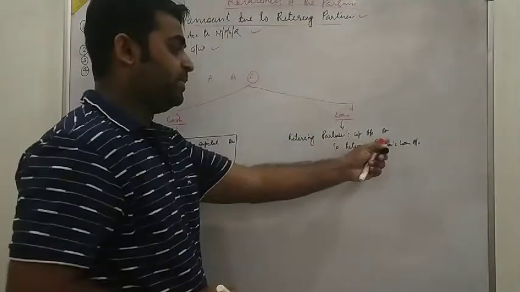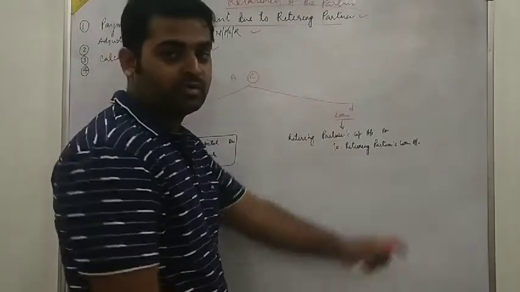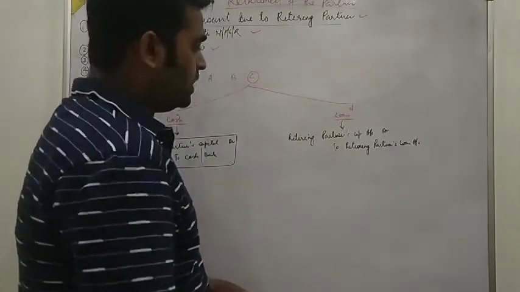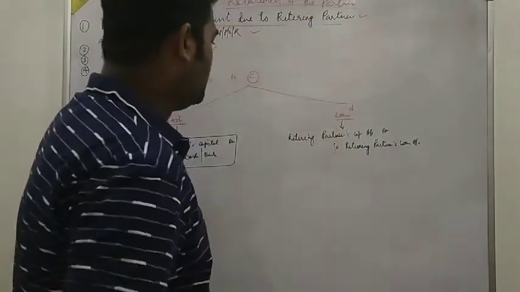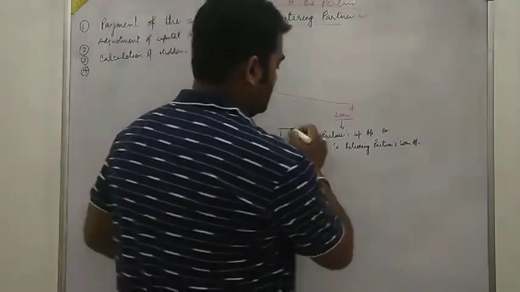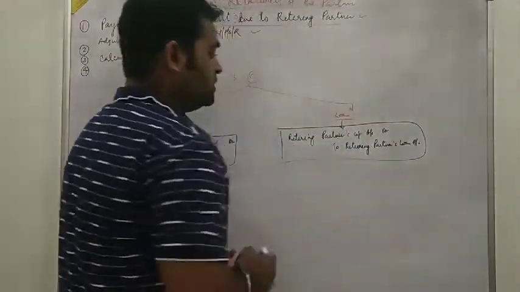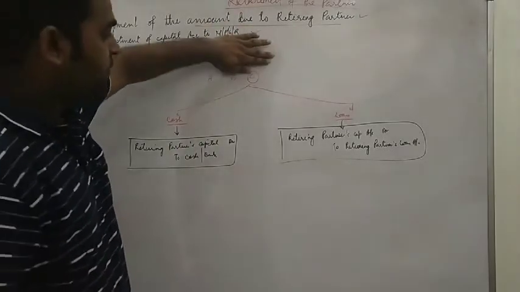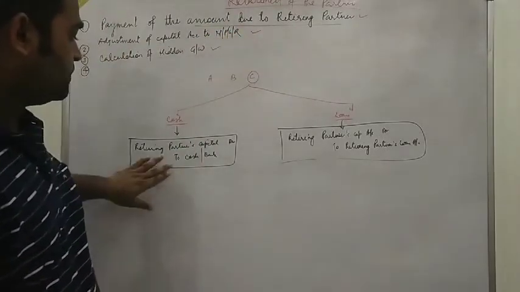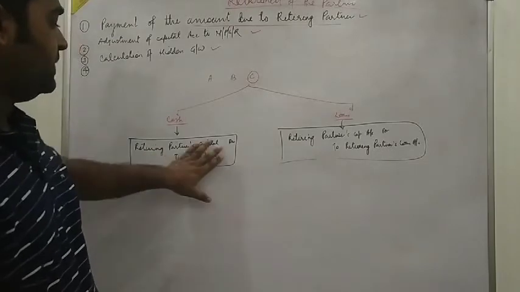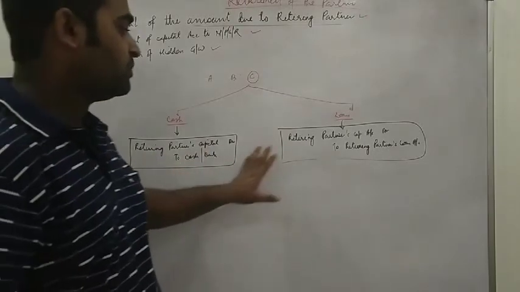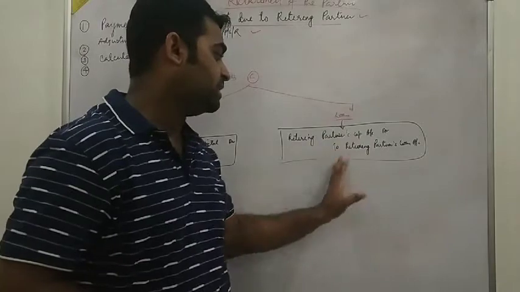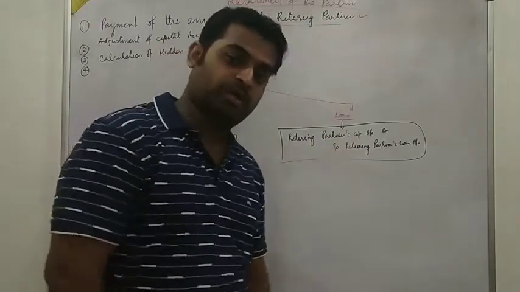C's capital account debit to C's loan account. So we can describe all these things this way. Under the first topic, if you are paying through cash, then the entry will be retiring partner's capital account debit to cash or bank, and through loan, retiring partner's capital account debit to retiring partner's loan account.